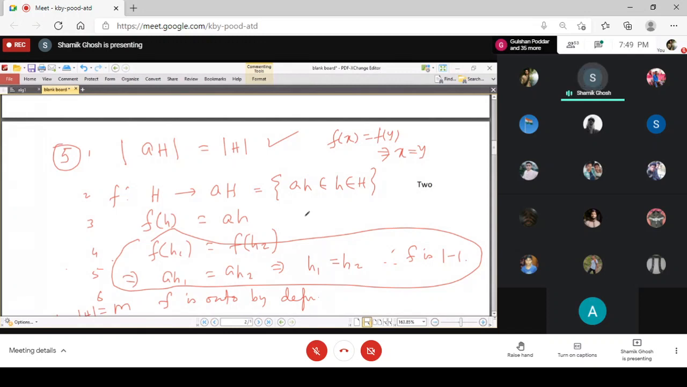If you don't know that, you please go through the class 12 material again for the function chapter. What is 1 to 1? For every image, exactly one object exists. No two objects are mapped into the same image. That is 1 to 1.